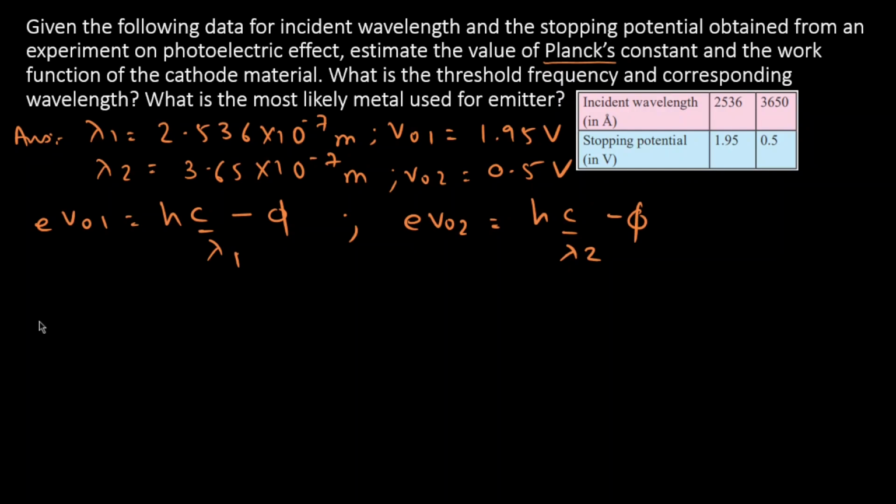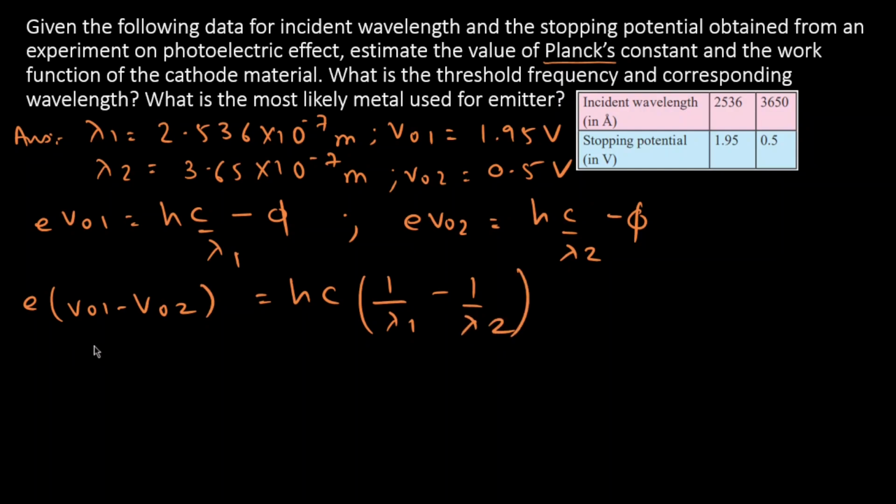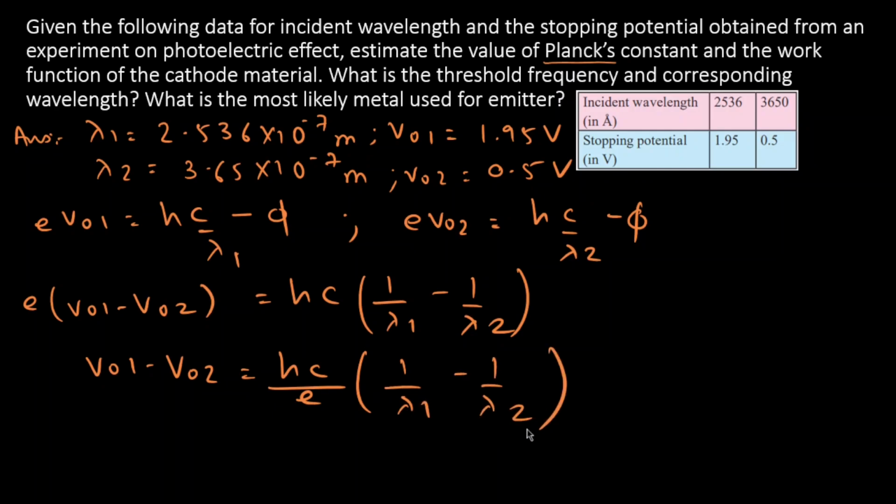Now subtract both the equations, we get e into V naught 1 minus V naught 2 equal to hc common, 1 by lambda 1 minus 1 by lambda 2. So V01 minus V02 equal to hc by e into 1 by lambda 1 minus 1 by lambda 2.